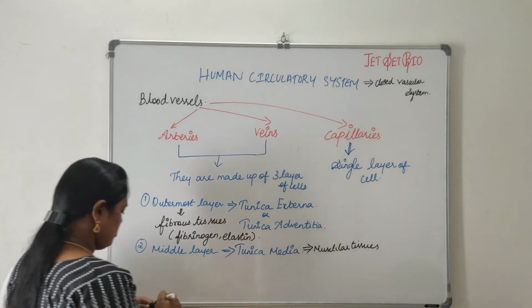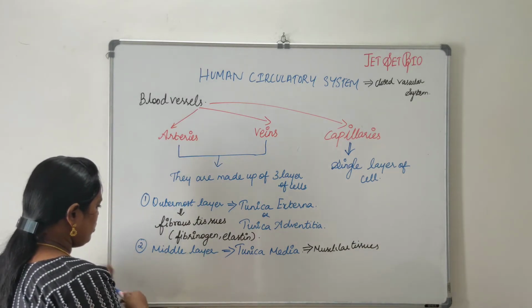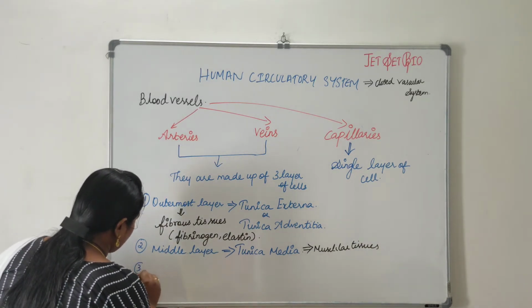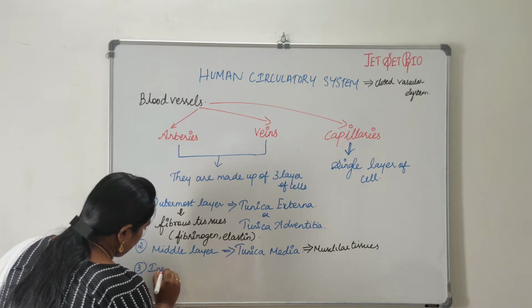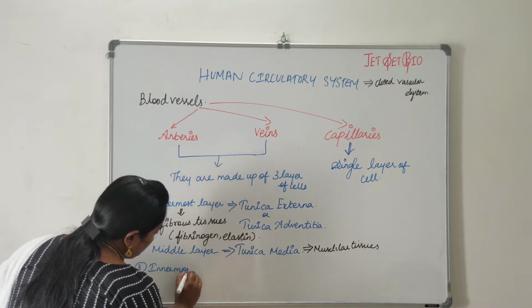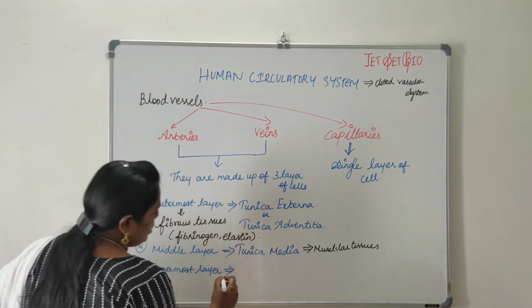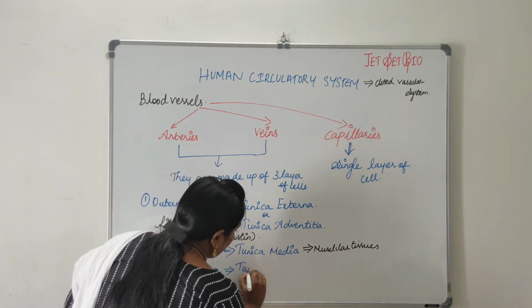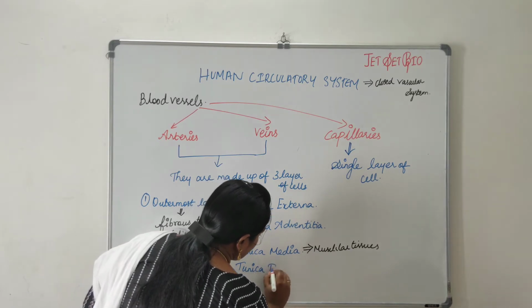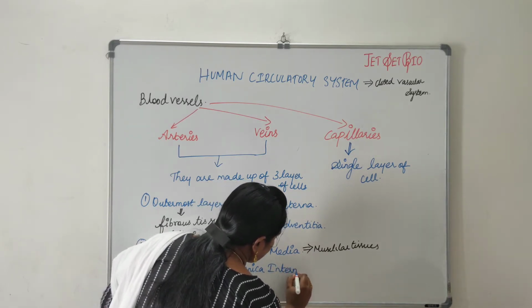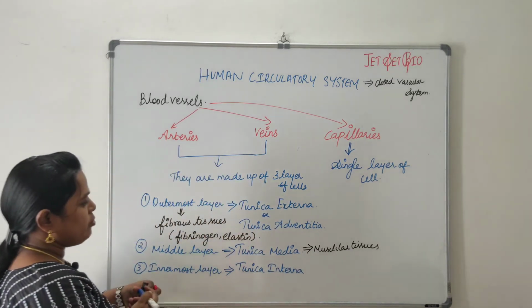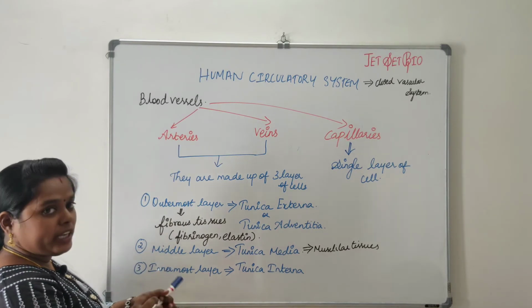They are then followed by the innermost layer called tunica interna. They are then followed by what? The innermost layer, tunica interna.